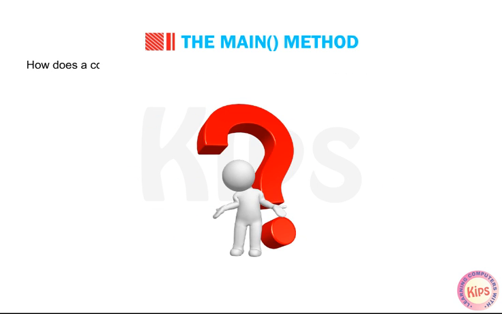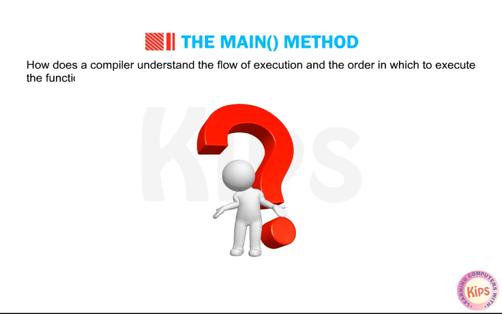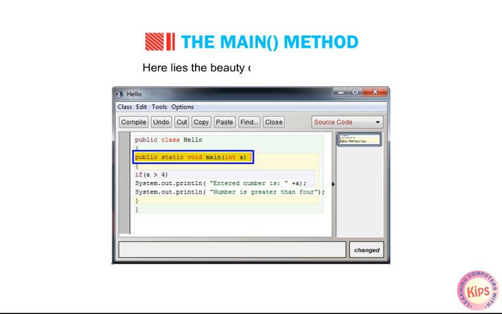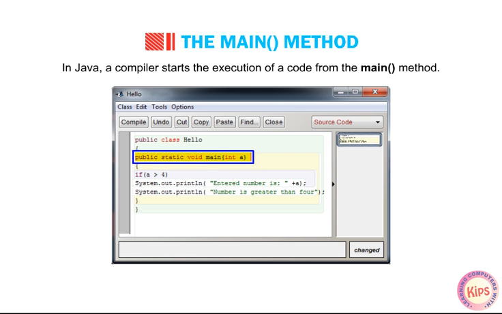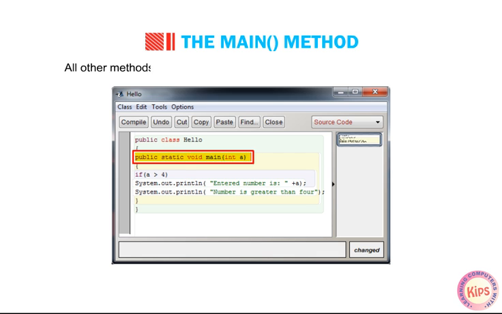How does a compiler understand the flow of execution and the order in which to execute the functions? Here lies the beauty of the main method. In Java, a compiler starts the execution of a code from the main method. All other methods within the code can be called using the main method. You can also write the statements directly in the main method.